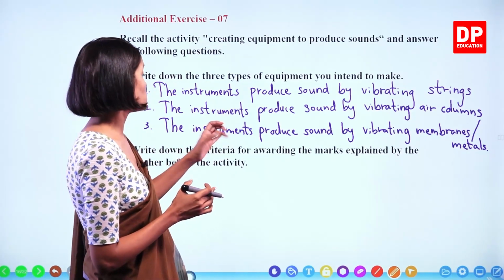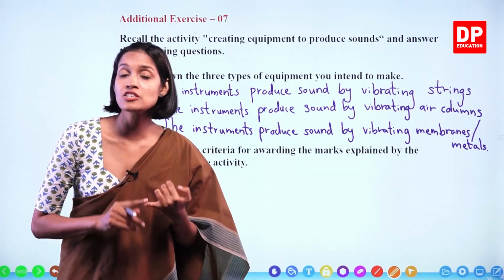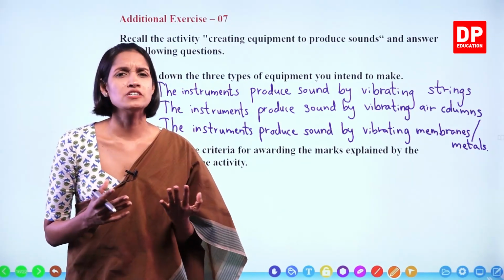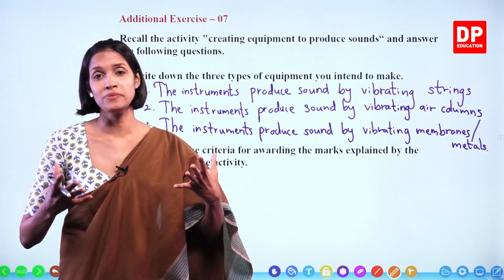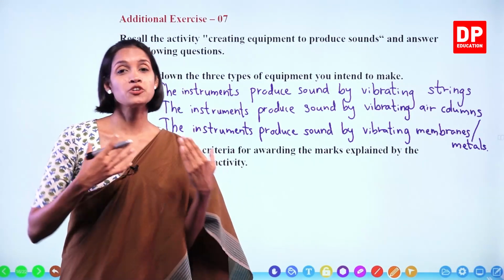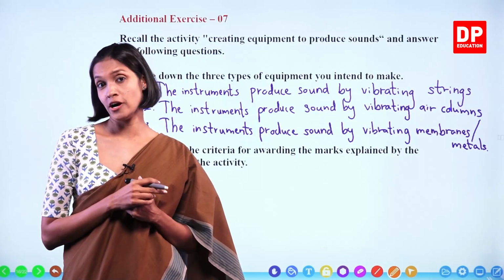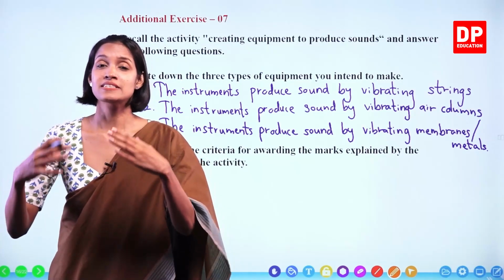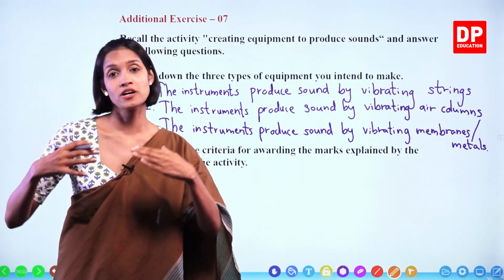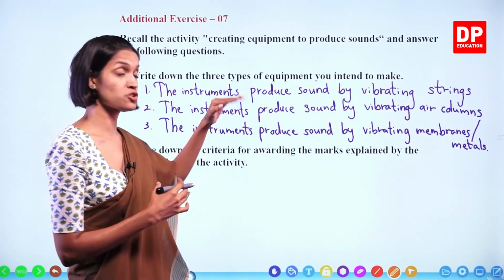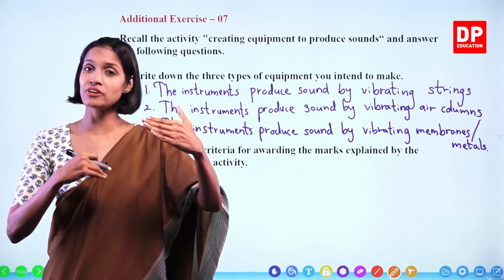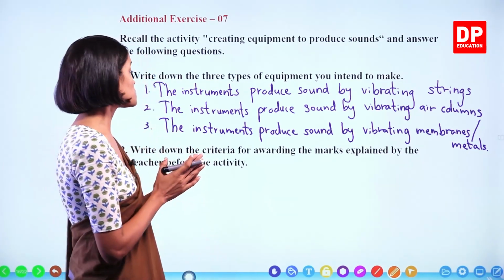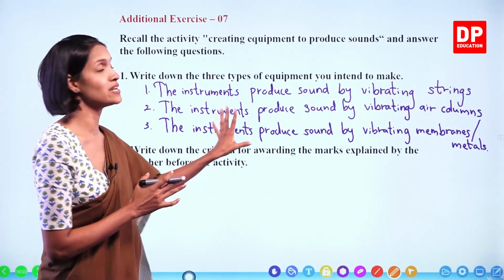Children, what is the other one? For the neatness or the nice finishing also, you will get some points. What else, children? For the performance of the equipment, whether they work or not, based on that also the teacher must have given you marks. Those are known as criteria, different topics that you get marks for. The teacher will divide the total marks into different groups and then give you marks. So these different groups are known as criteria.